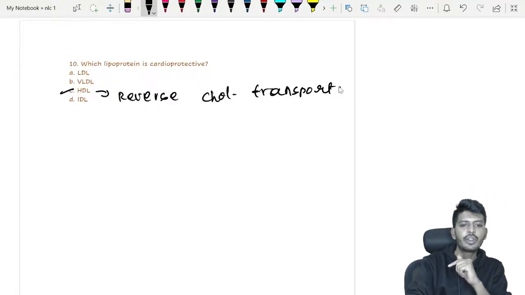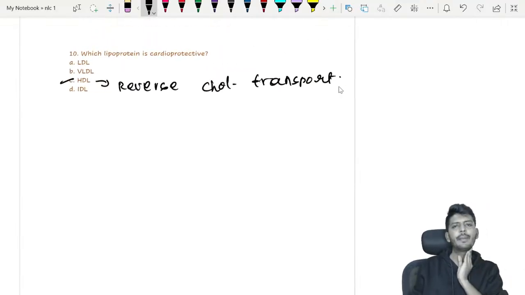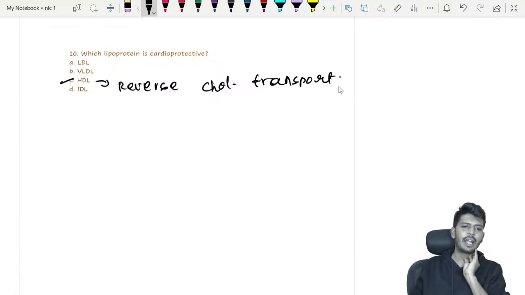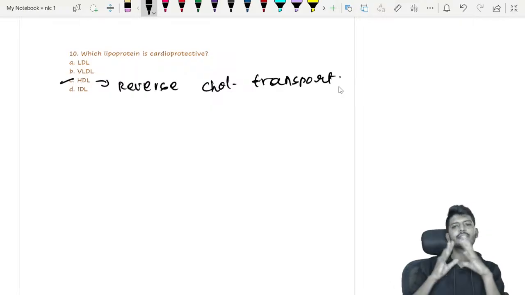HDL. So this is the discussion of all the others: LDL, VLDL, IDL. All of them are increasing the risk of atherosclerosis. So the cardioprotective cholesterol mainly is your high density lipoprotein. So this is the story of your 10 most important questions.